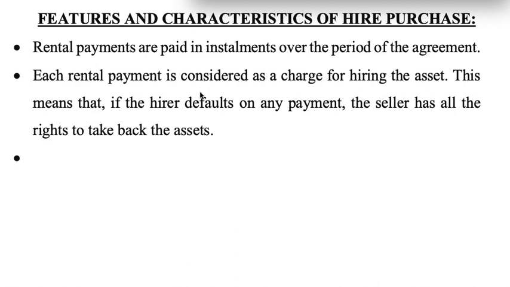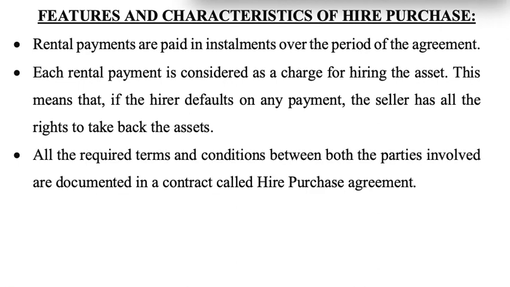In the hire purchase system, all the required terms and conditions between both the parties, hire purchaser and hire vendor, are documented in a contract called the hire purchase agreement. The rentals or interest paid by the hire purchaser can be paid on a yearly, quarterly, 6-month, or even monthly basis. It depends upon the contract between the two parties.